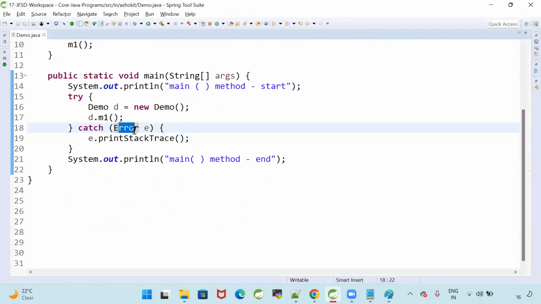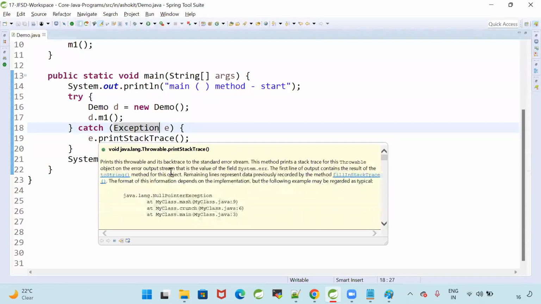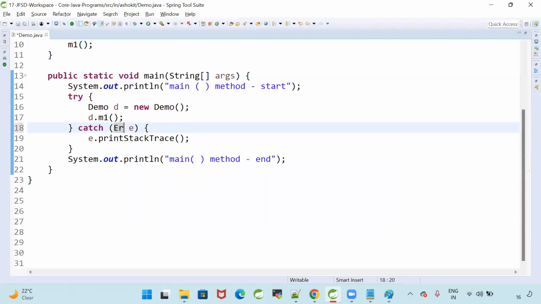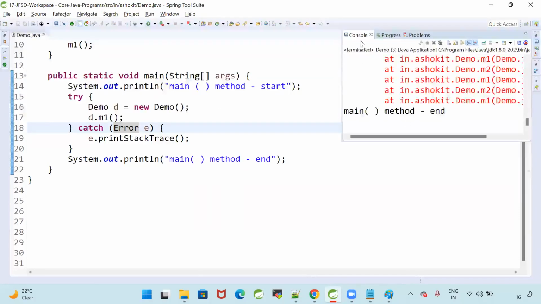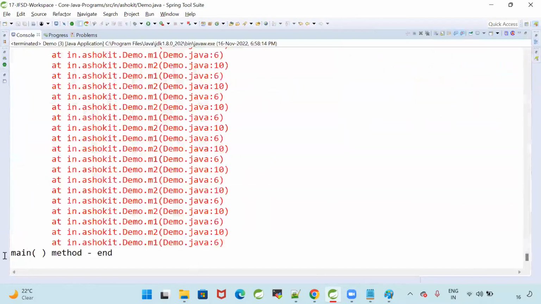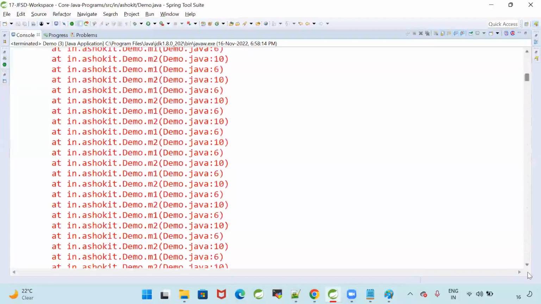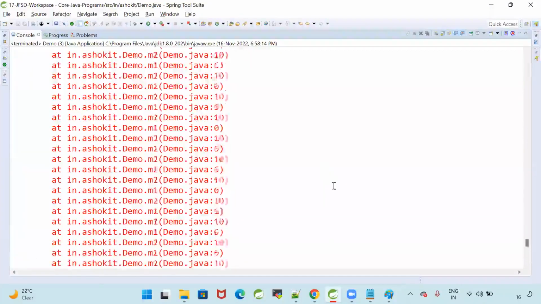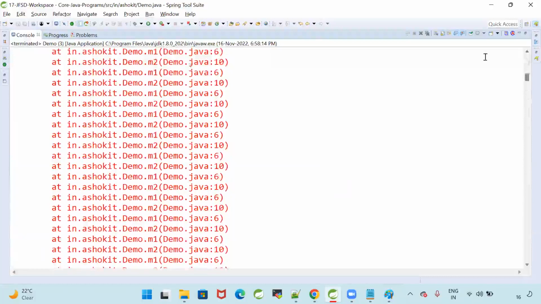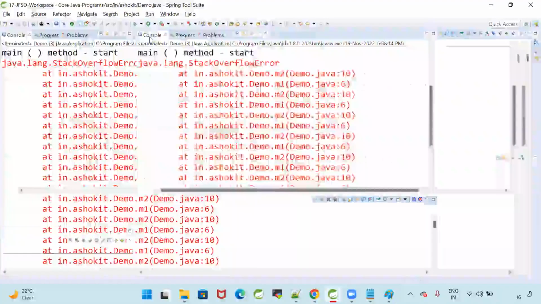Earlier, what did I write in the catch block? I was trying to catch the exception. But are we getting the exception, or are we getting the error? So which one do we need to catch now? Error. So I write Error here. Now, when I write Error, what happened? Main method end is printed. Now we are able to catch that error. Now e.printStackTrace, but still my program is terminated.